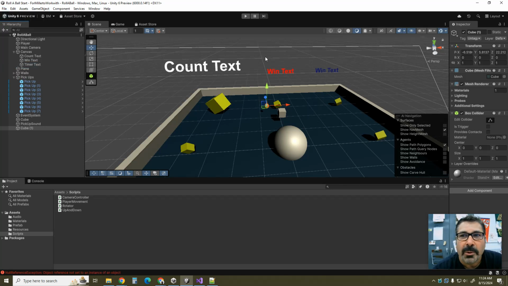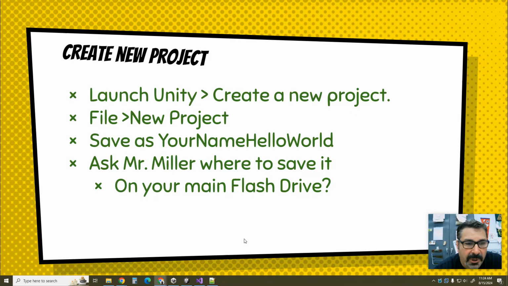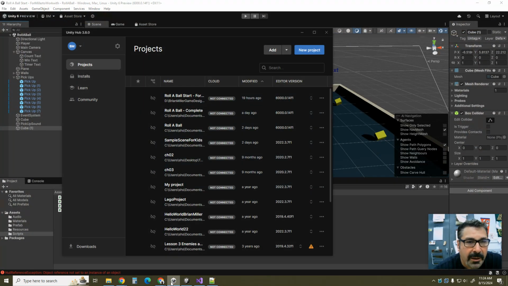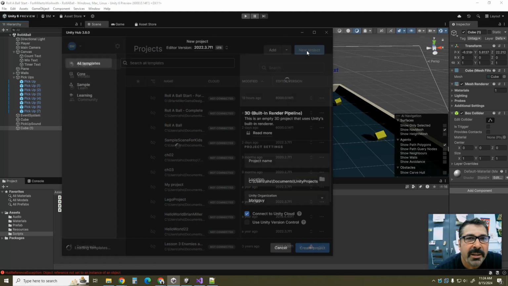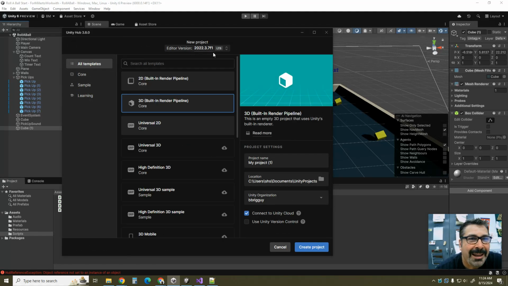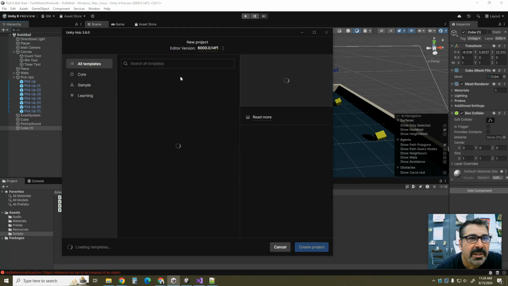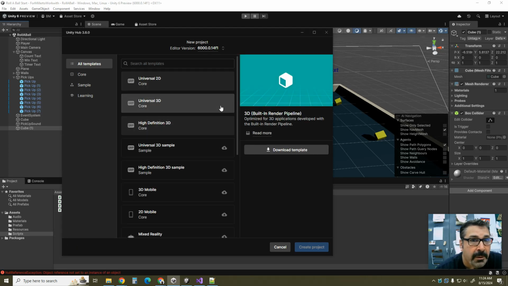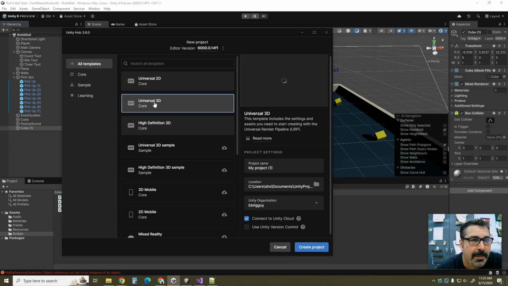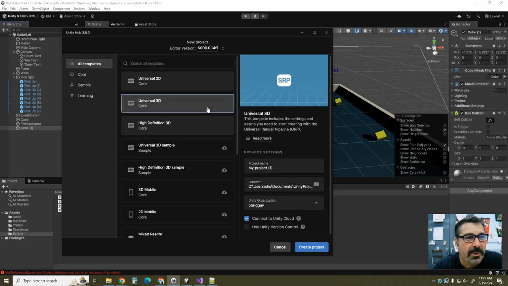Okay, so we're going to go to the Unity Hub, and we're going to make a new project. And you have to choose which editor, so you have to ask me which one. But this particular year, we're using Unity 6. And then we're going to do the Universal 3D Core. Okay, so this is going to be a 3D game. Well, it's not really going to be a 3D game, but after this, we're going to do 3D games.